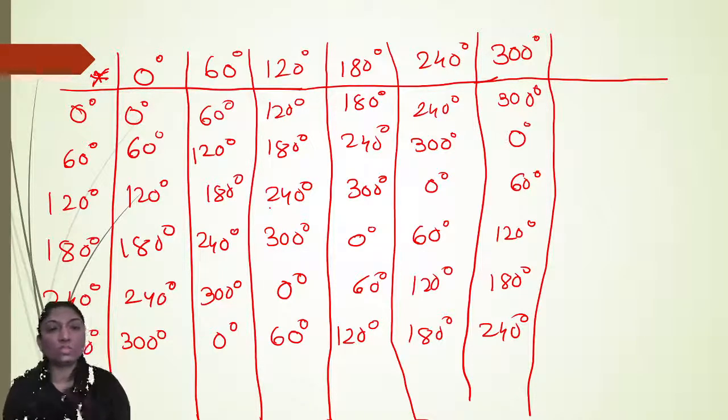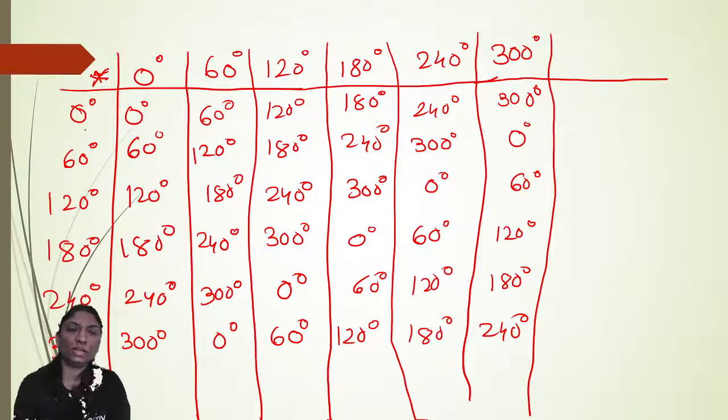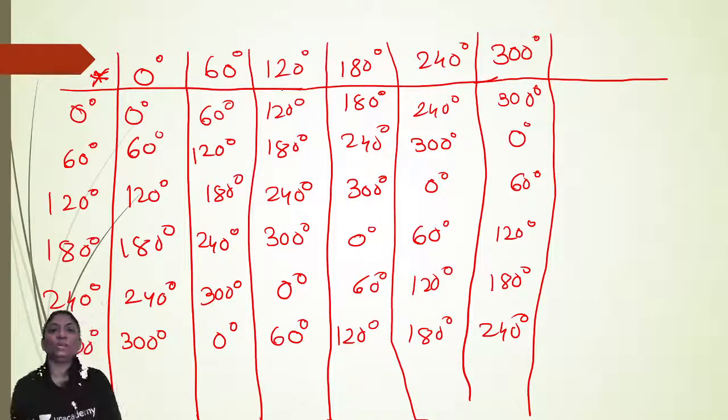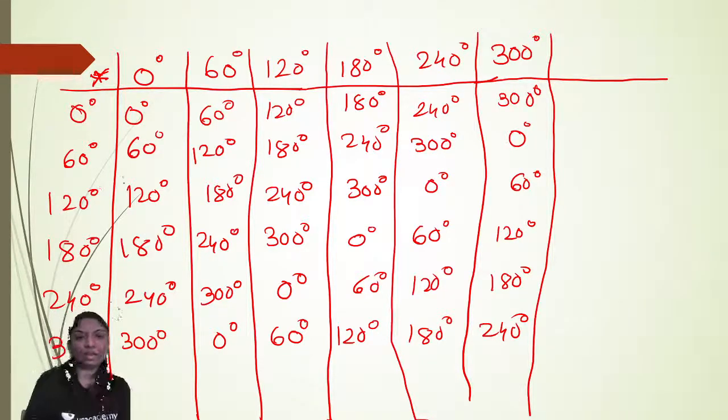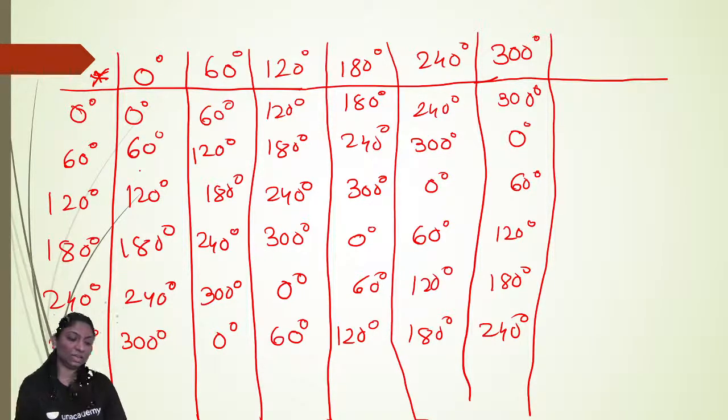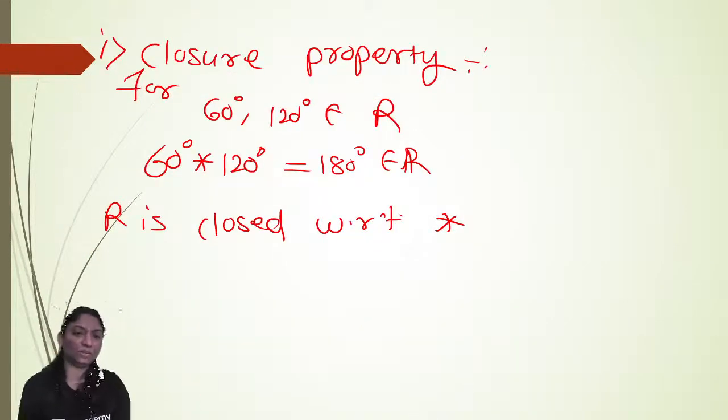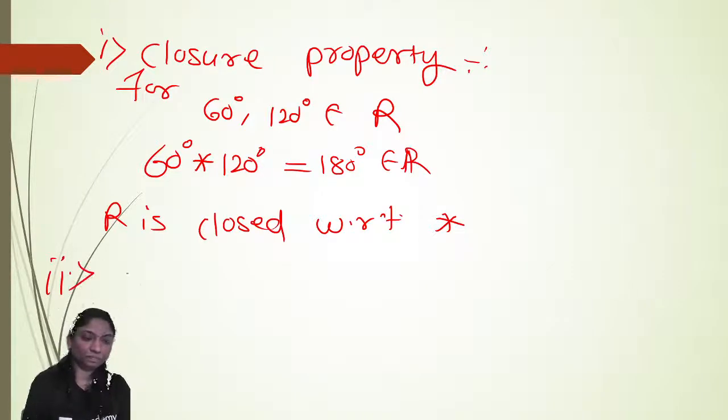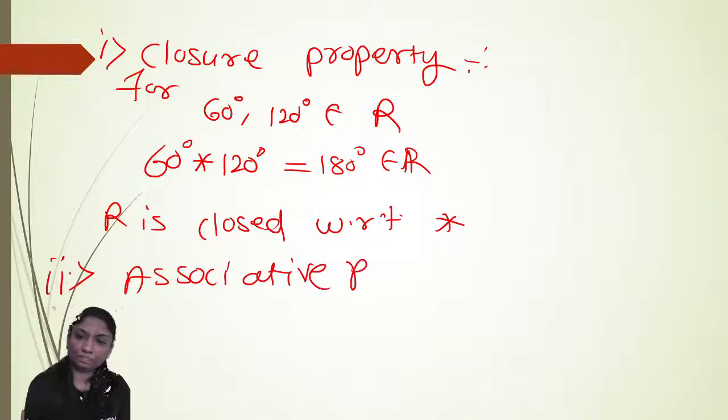Okay. Now associativity, obviously you can say that from the composition table here, 0 degree plus 60 degree plus 120 degree is equal to 180 degree. Similarly, 0 degree plus 60 degree plus 120 degree is same as 180 degree, right? So associativity also holds. Here we can say that associative property.